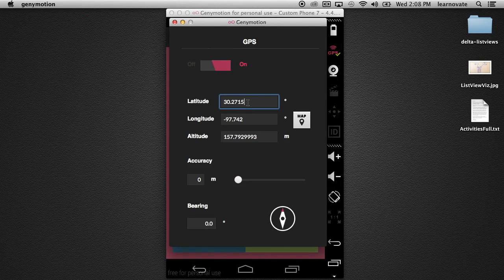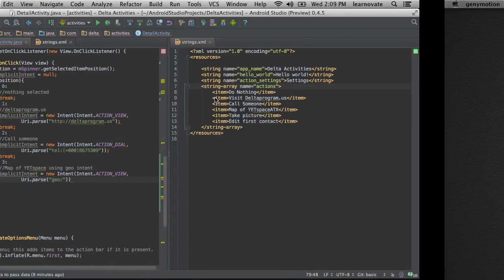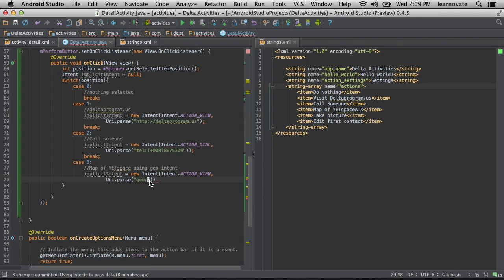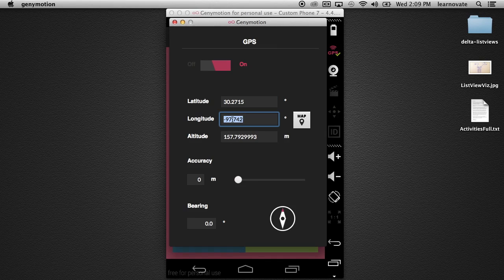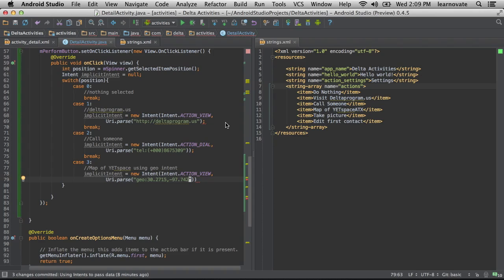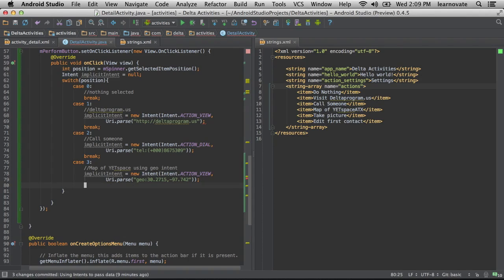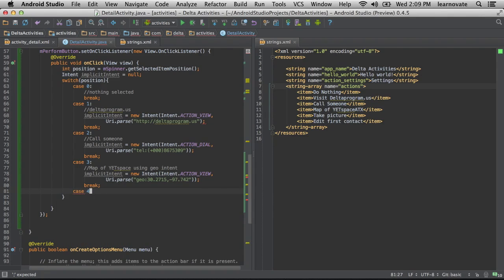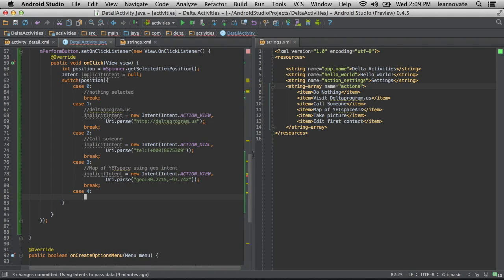The 912 Congress address. I don't know why I'm selecting that. Oh, right, because I'm going to pass it in. I wasn't actually using that, it's a really cool feature, but here I'm just using it to look it up. And I love that you can even set the altitude and all that kind of stuff for Genymotion. These are all defined. You can go to the Android docs and see what kinds are available, or you can even create your own. You can say, I'm creating a new implicit intent, and you get all of this functionality just by saying it's going to be an implicit intent.